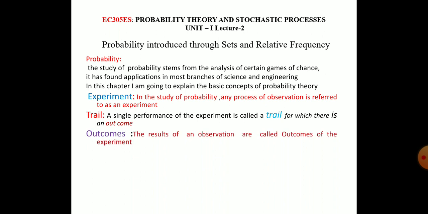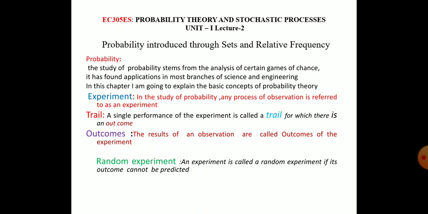First is the experiment, then the trial. What is an experiment? Any process of observation. What is a trial? A single performance of the experiment. What is an outcome? The results of an observation are called outcomes of the experiment. For any observation, there are certain results.